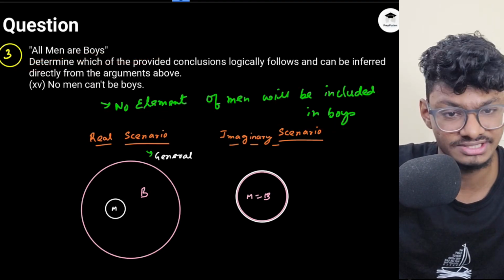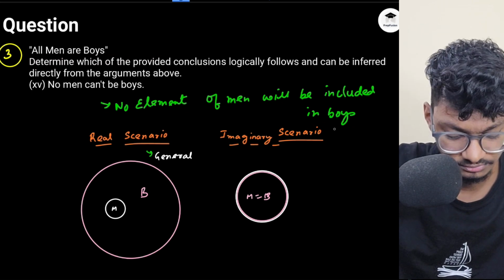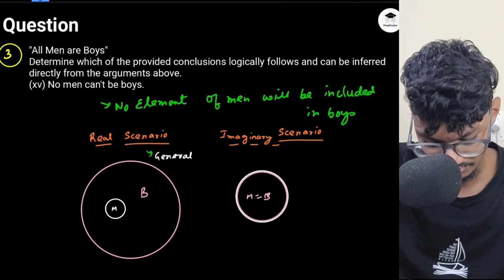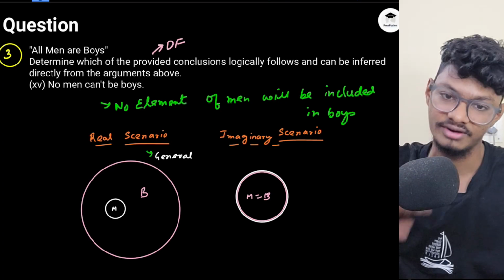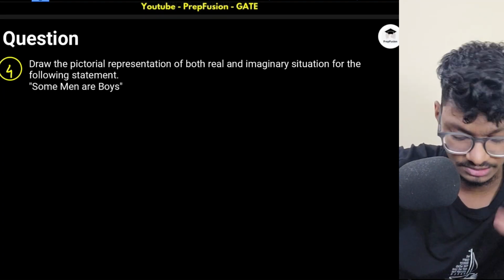That is what they are telling in the statement. So all elements of men will be included in boys, right? So this is definitely false. This is not a possibility. This is definitely false. This is not even a possibility. Okay. Now let's go to the next pictorial representation.